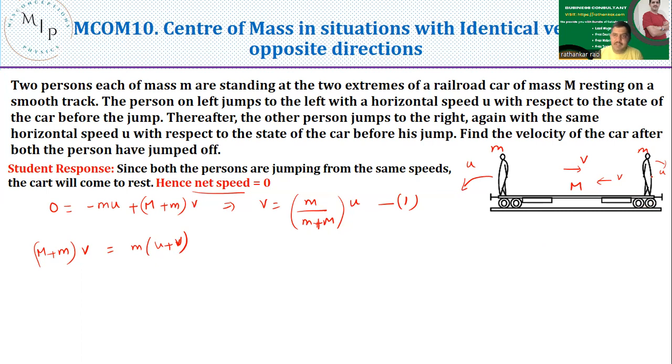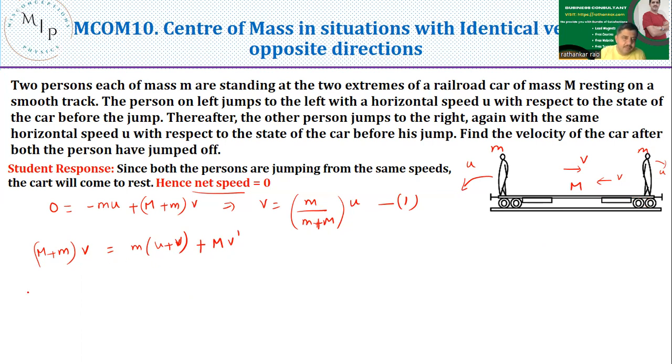Now after this person has jumped, this velocity changes. What is this velocity? Now the cart, I do not know what the cart velocity is here, whether the cart is still moving in the forward direction or in the backward direction. So I will not be able to guess what the sign of it is. So I will just write plus m into, I do not know what its velocity is, let me say v dash. I still don't know whether v dash is 0. As the student said, v dash may be 0, v dash may not be 0. I just put it as v dash, because until I give a conclusive, mathematically proven statement, I cannot say anything.